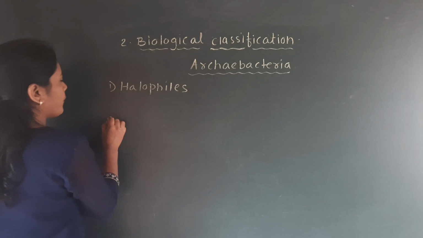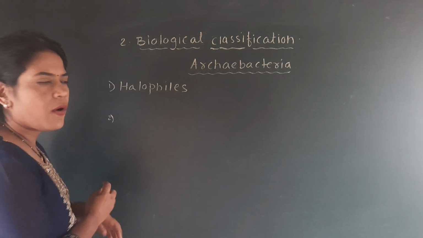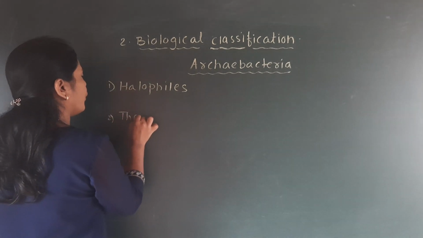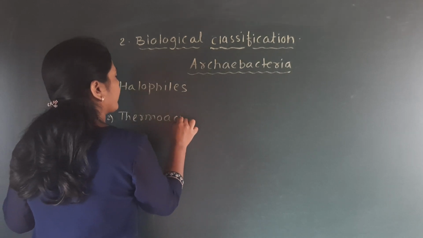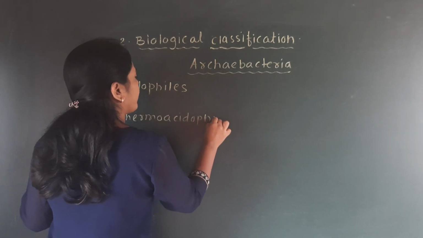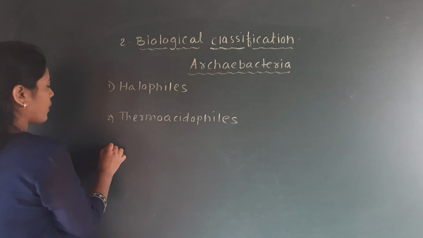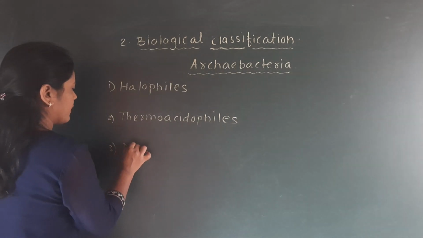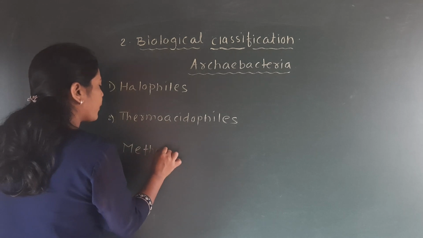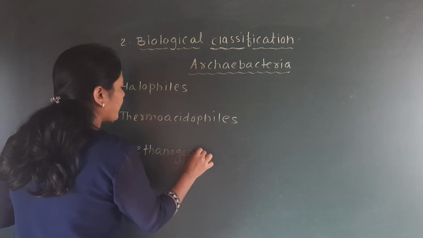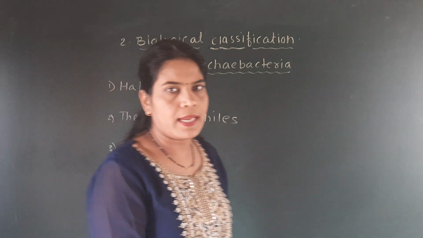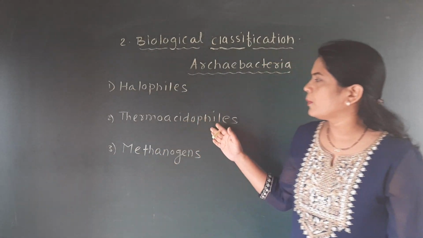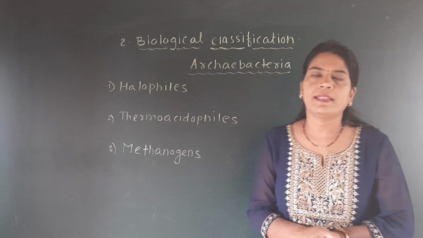Some bacteria of this category are called the thermoacidophils. And some of these bacteria are called the methanogens. So broadly these are the three types of archaebacteria: halophils, thermoacidophils and methanogens.